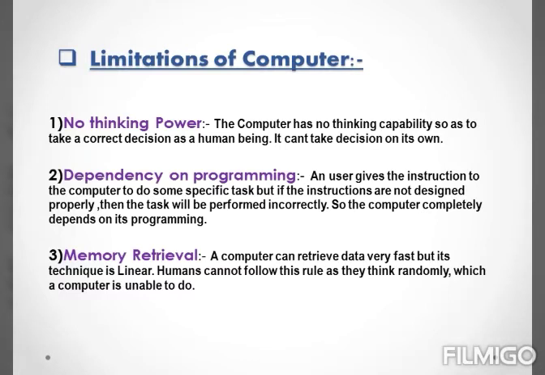And what happens? We human beings cannot follow this rule as we think randomly. Sometimes this, sometimes that, which the computer is unable to do. That is, the style by which the computer retrieves the data is very linear that we human beings cannot adapt.